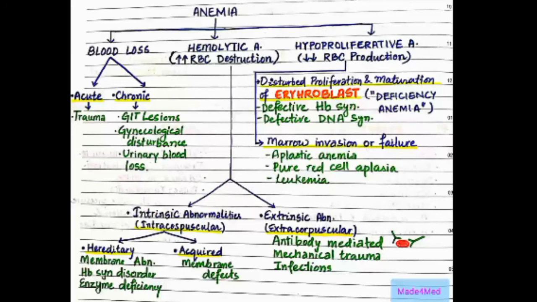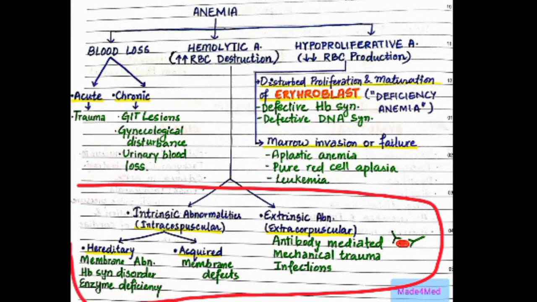So now for the classification of hemolytic anemia, we had classified anemia in the previous video, so you can go and watch the previous video, anemia pathology, where we had classified hemolytic anemia into two categories based on intrinsic abnormalities and extrinsic abnormalities.